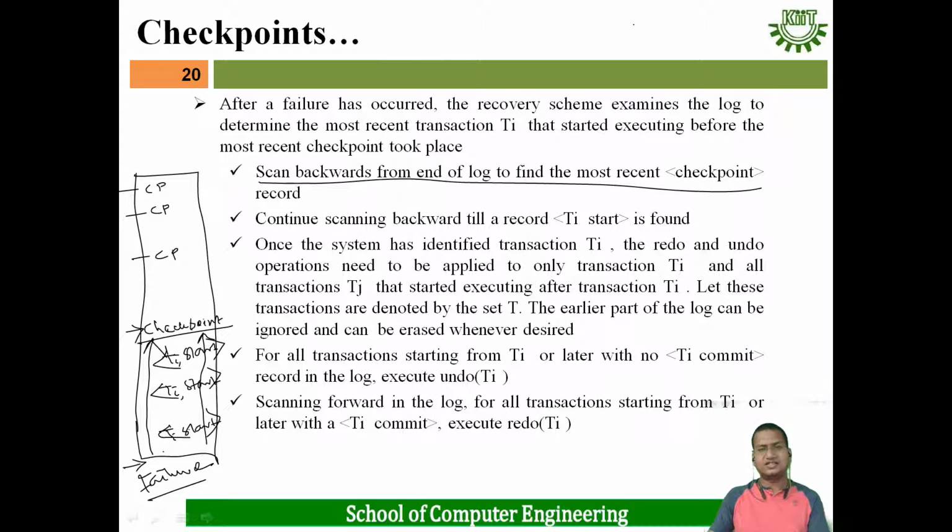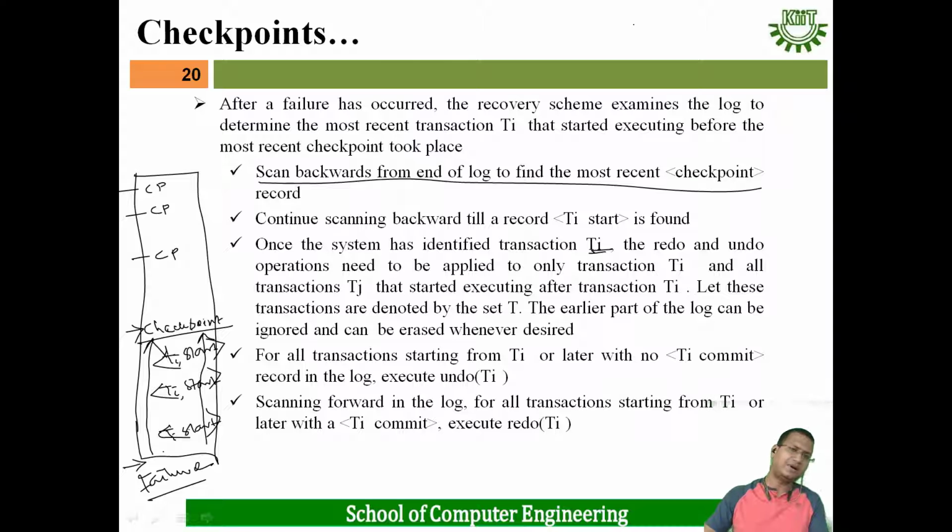Once the system has identified transaction Ti, the redo and undo operations need to be applied only to transaction Ti and all transactions Tj that started executing after transaction Ti. Let these transactions be denoted by the set T. The earlier part of the log can be ignored and can be erased whenever desired.